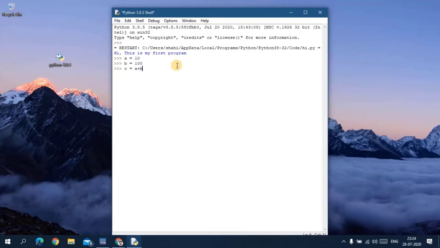If you want to print the result of c, then print c. See here, 110. It means we don't have to declare any data type. Python automatically accepts integer, float and any other data type. I will discuss data types in more detail in the next video.